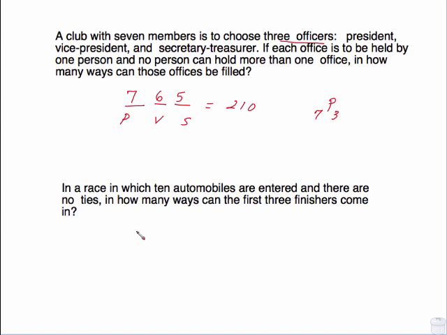In a race in which 10 automobiles are entered and there are no ties, how many ways can the first 3 finishers come in? Well, that is definitely an order thing. If 10 cars could win, and once that car has won, there's 9 other cars. And once those guys have come in, we're down to 8 cars available. Multiply that together is 720. Or, using the formula, it is 10 automobiles to be arranged in 3 positions.